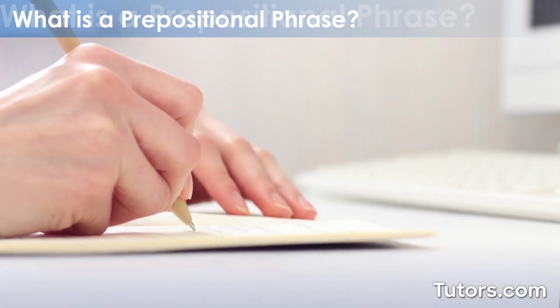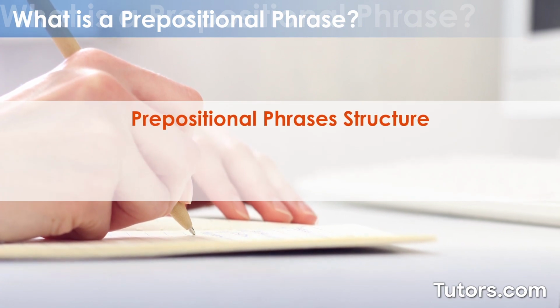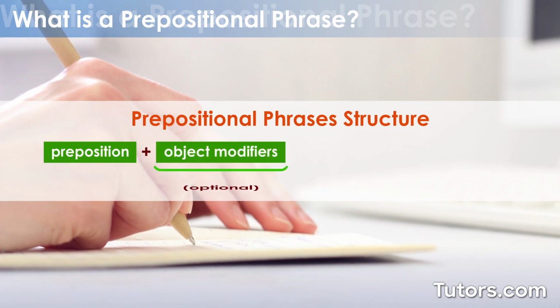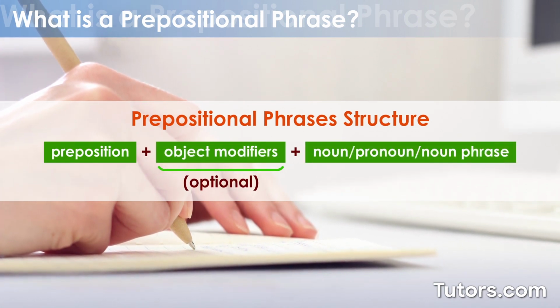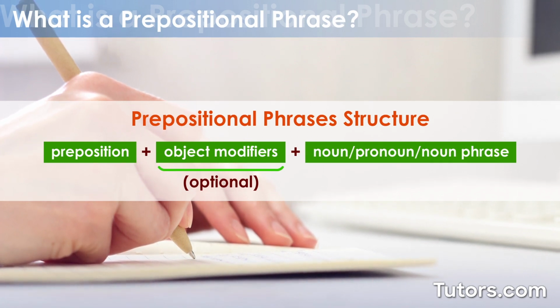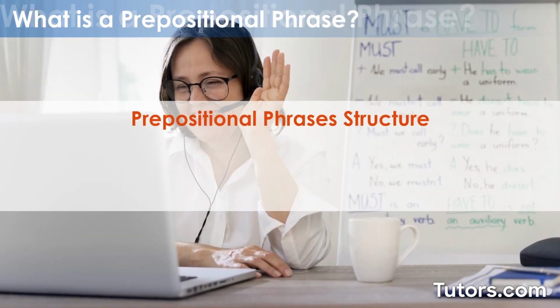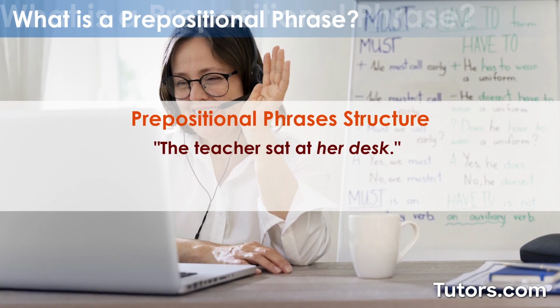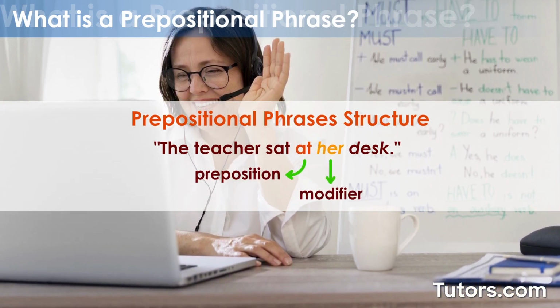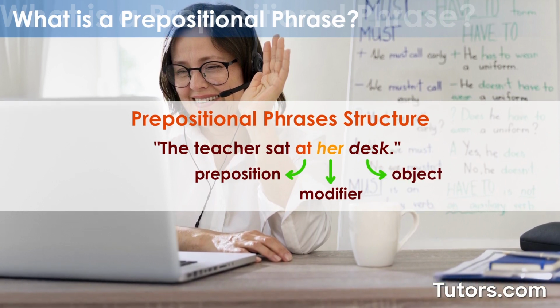Through the use of these three parts, prepositional phrases are structured like this: a preposition plus optional modifiers and a noun, pronoun, or noun phrase make up a prepositional phrase. Here the prepositional phrase is "at her desk." At is the preposition, her is a modifier, and the object of the preposition is desk.